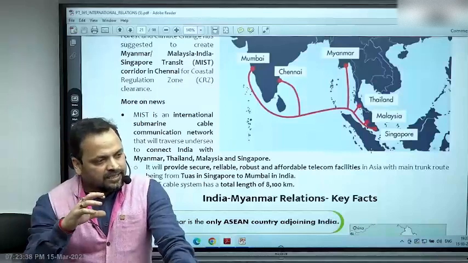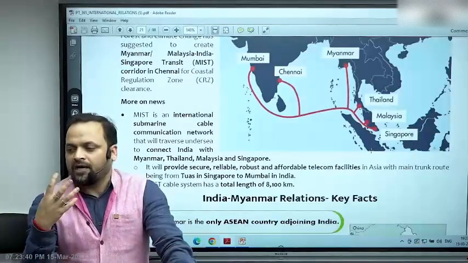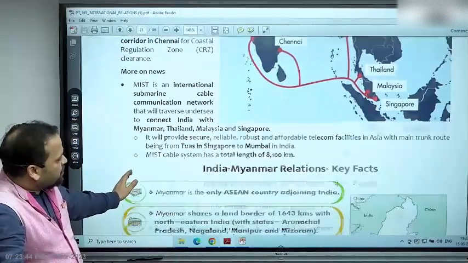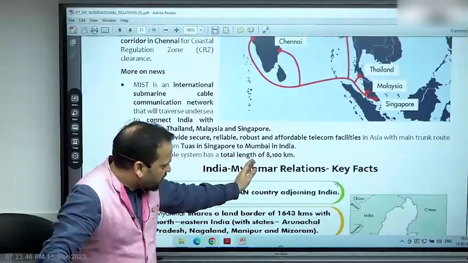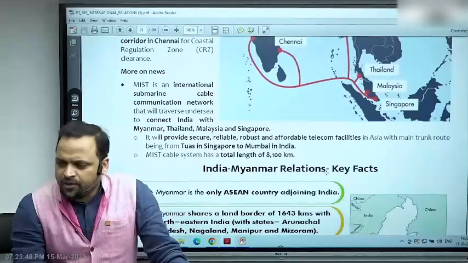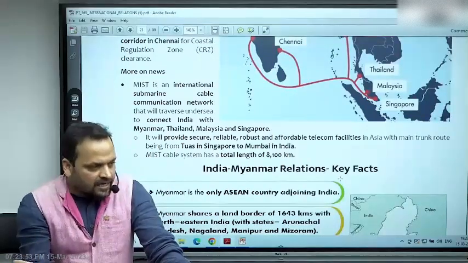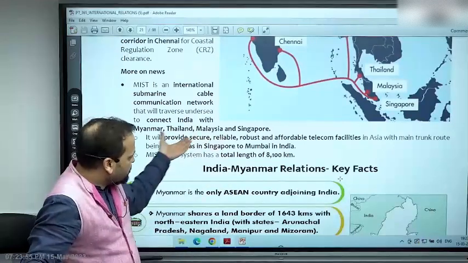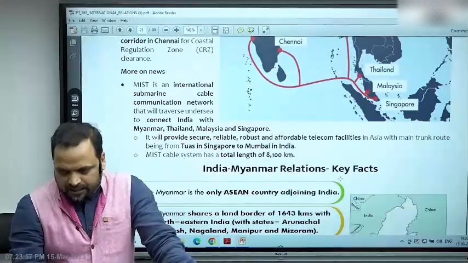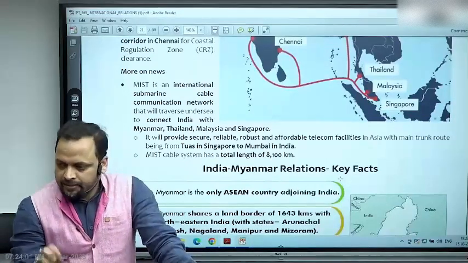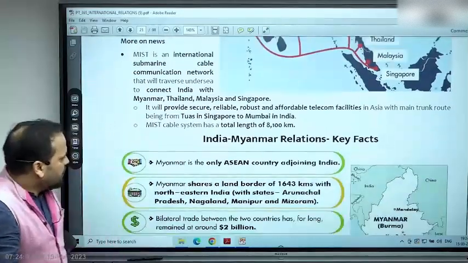So ये idea क्यों है? क्योंकि we have contiguous geography, right? It has only been proposed, तो इसकी total length 8,100 किलोमीटर होगी. What kind of question would it produce? A, first of all, what is MIST? क्या है ये? तो सिंपल आंसर है इट्स अ प्रपोज्ड सबमरीन केबल प्रोजेक्ट. दूसरा, which countries are involved under this, right? So that is the information that you should be looking at.